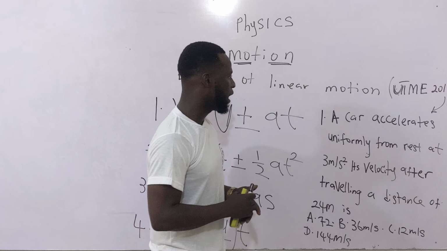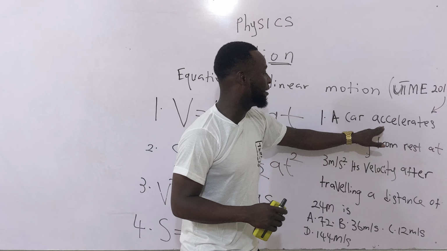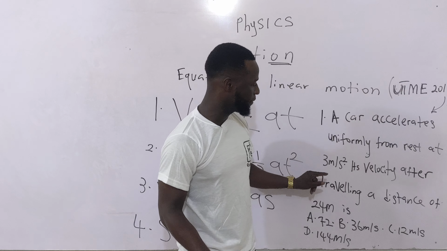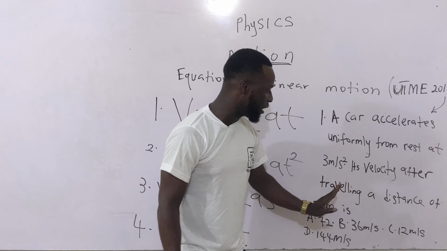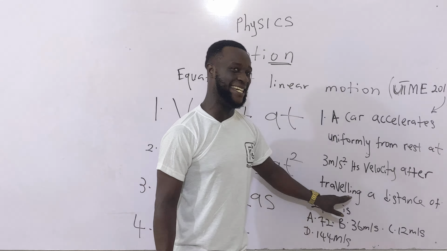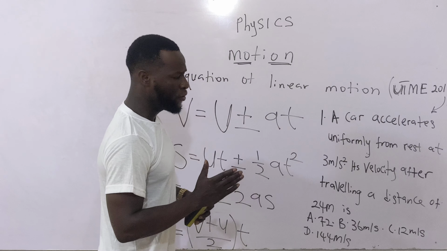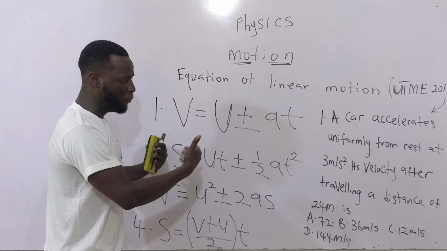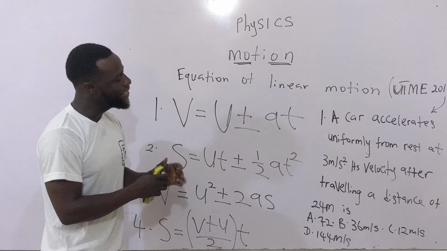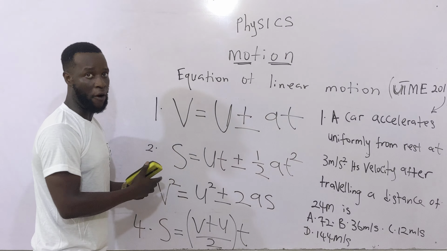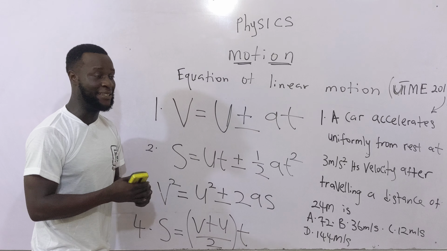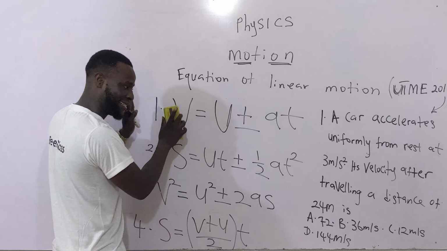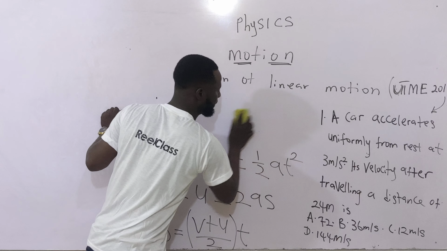Our question goes like this. A car accelerates uniformly from rest at 3 meters per second squared. Its velocity after traveling a distance of 24 meters is. The important thing you do in trying to solve this question is to set out your parameters. Parameters simply means the things that you were given in the question. So I'm going to wipe this off now so that I can set out the parameters.